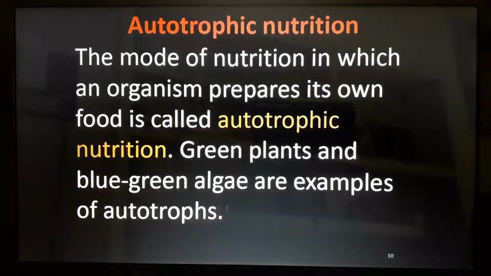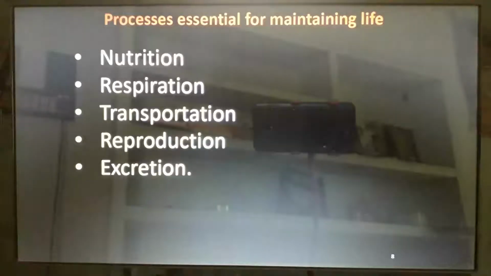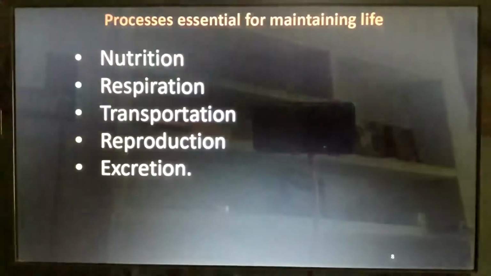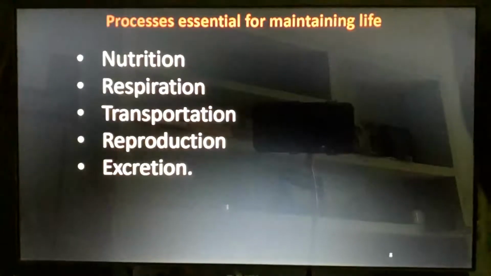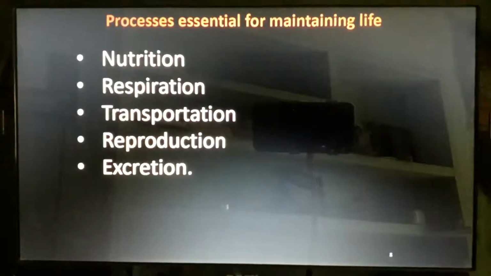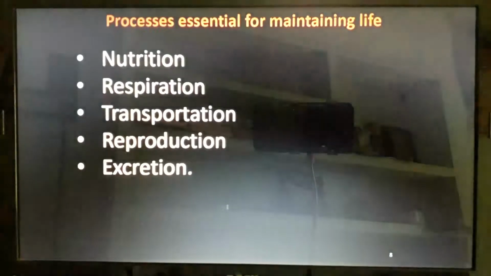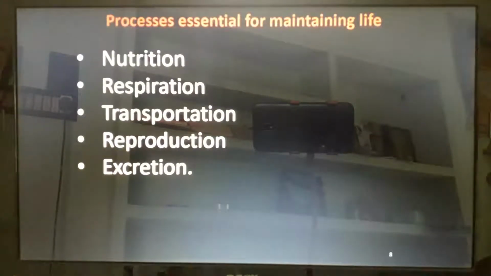Mostly, life processes in human beings are divided into five. It includes nutrition, respiration, then comes transportation, reproduction, and at the final stage is the excretion of the waste from the human body. So the first one, nutrition, is the one we are going to explain now.